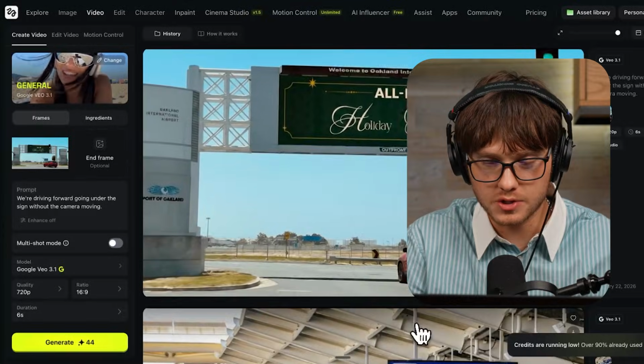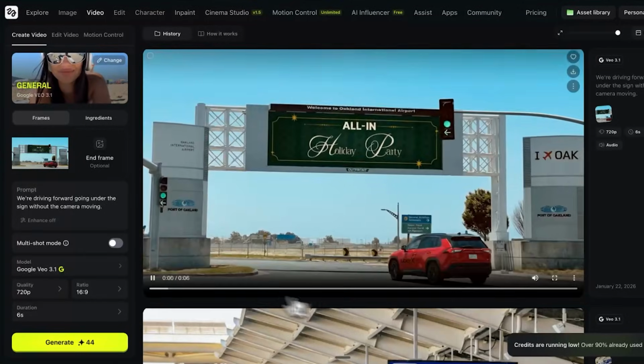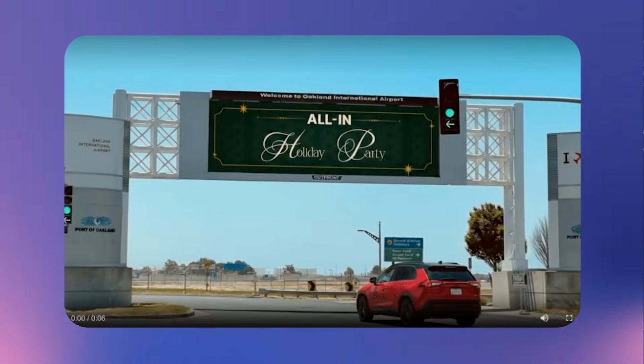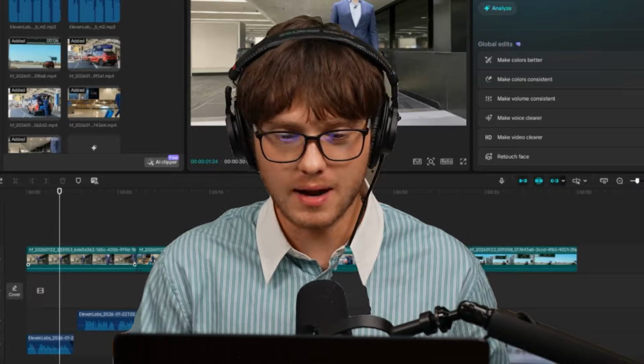I'm using Whisper Flow here for the voice to text. The car driving forward, going under the sign without the camera moving. So we've gathered all of the assets we need for the final video. The next step is to bring it right into CapCut, import all the videos, and once I'm done, I can just hit export, and then I have the final product.